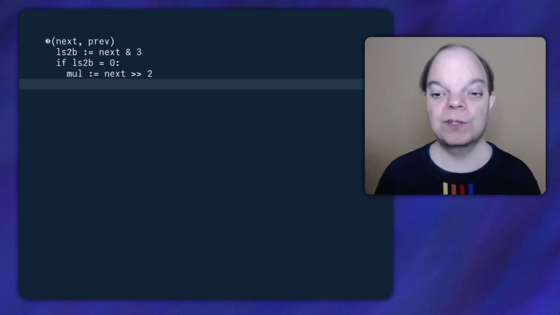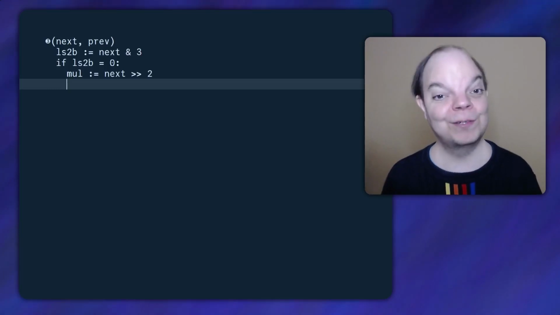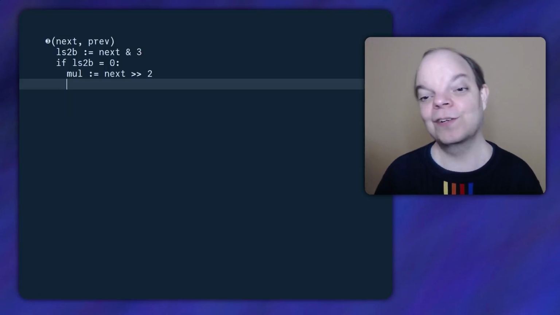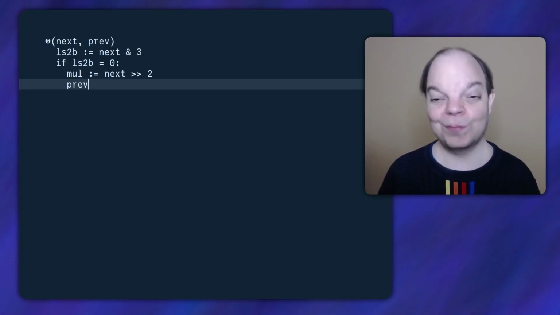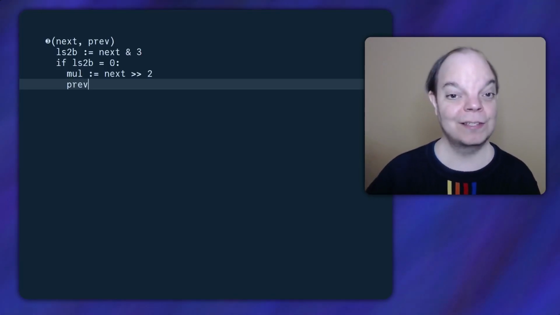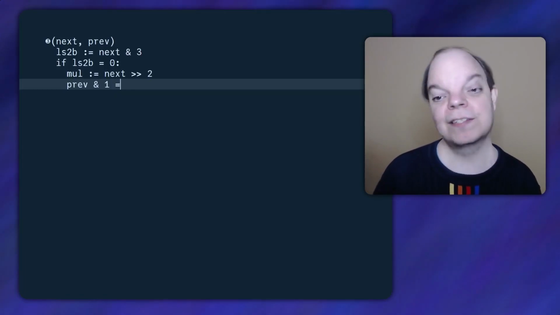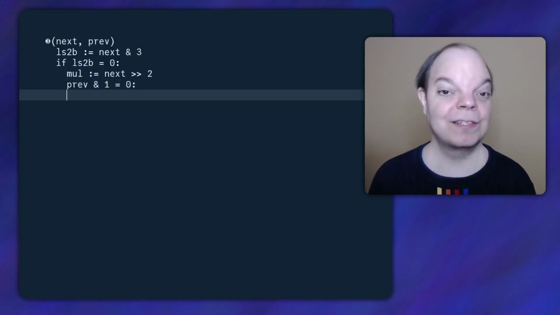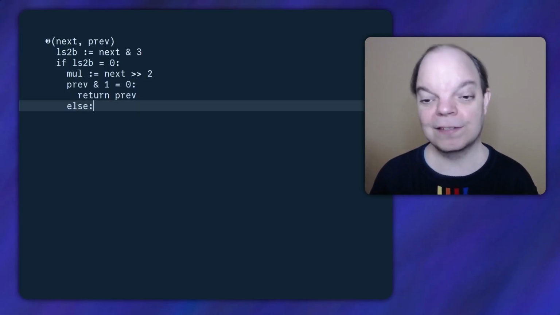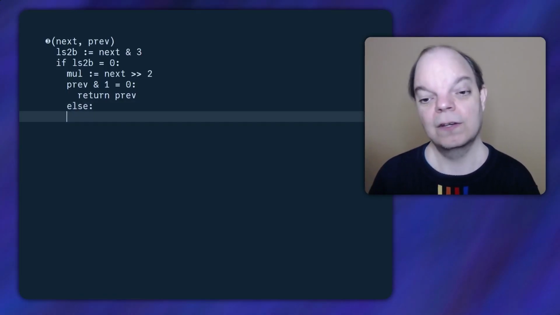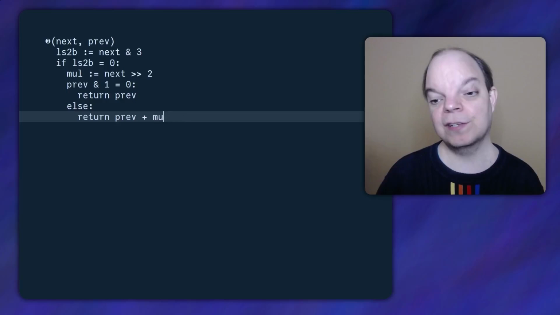But remember, we want to add that onto the running total only if we are in do mode rather than don't mode. So how do we determine if we're in do mode? Well, the current running total, which I've called prev, we need to check the lowest bit, so we need to bitwise AND that with 1. And if that gives us 0, well then the result needs to remain unchanged, so we're just going to return prev. But in all other cases, we need to do the addition, so we want to return prev plus something, and we want to add the result of the multiplication.